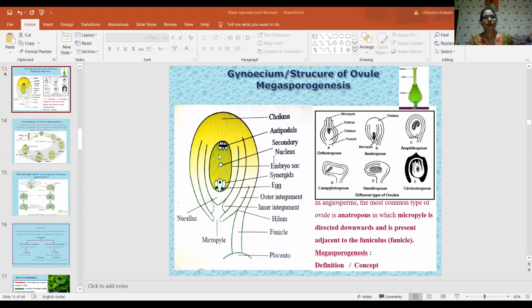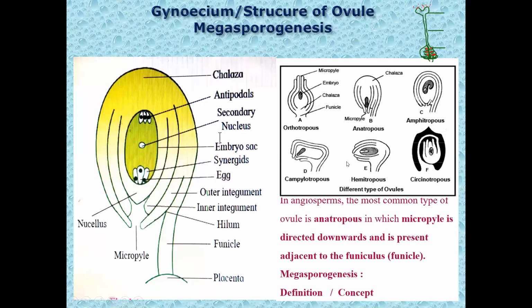In the last lecture, we saw the development of the male gametophyte. Now we'll start with the development of the female gametophyte, with the details of the gynoecium whorl. Okay, so for that, let me make the slide full screen. Yes, gynoecium is the female reproductive whorl.